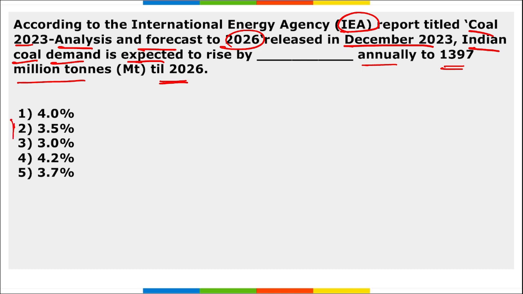So annually it is expected to rise 3.5% year on year. Correct? This data was released by the International Energy Agency. And Indian coal demand is expected to rise by 3.5% annually till 2026.